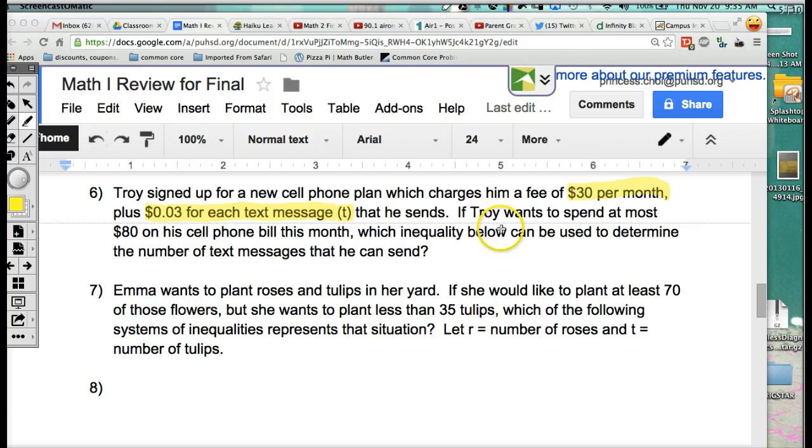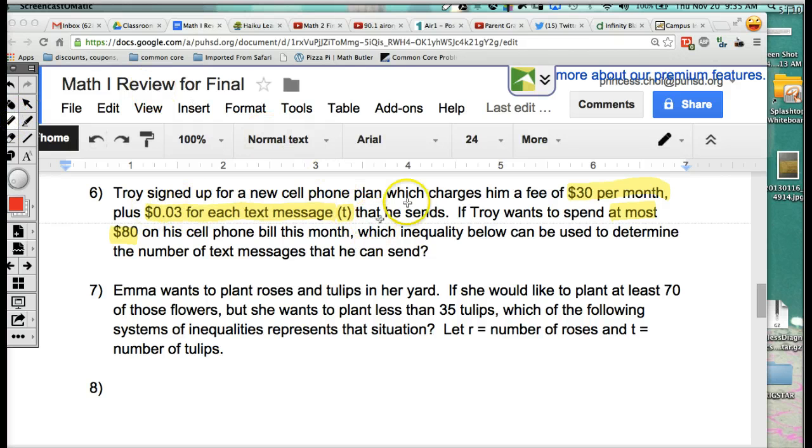Now, if Troy wants to spend at most, and this is really important, at most $80 on a cell phone bill, which inequality below can be used to determine? Because this is a multiple choice problem, it would say which inequality below, right? So you just have to select the correct one, all right? Okay, so now let's take a look.